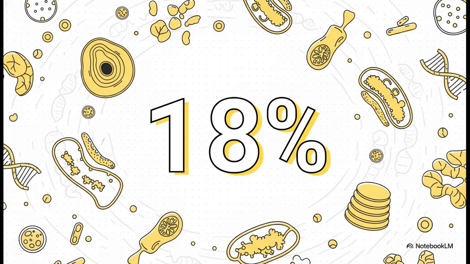So, you might be asking, why are we going to spend so much time on eukaryotes? Well, look at this number, 18%. That is a huge chunk of the biology questions you'll see on the MCAT. Seriously, getting this section down cold is non-negotiable if you're aiming for a top score.